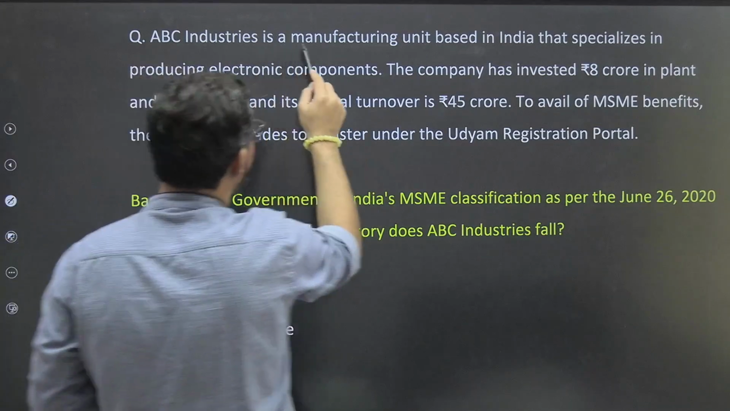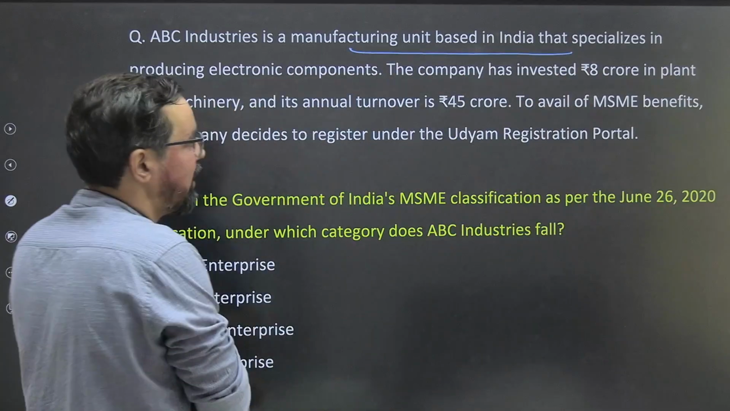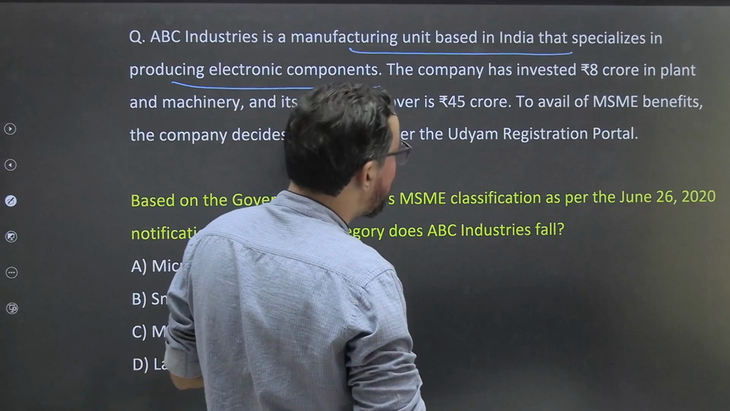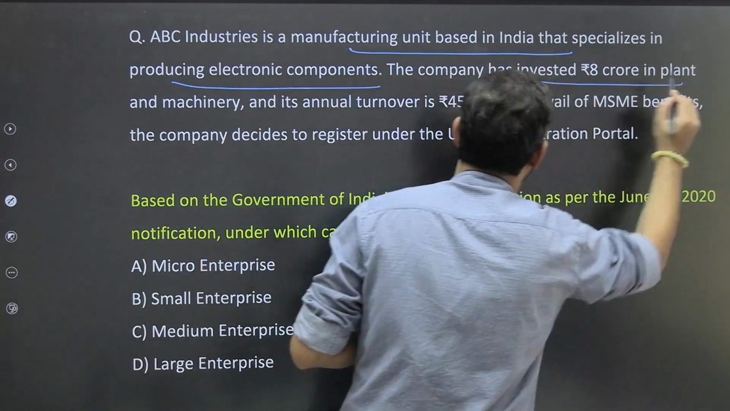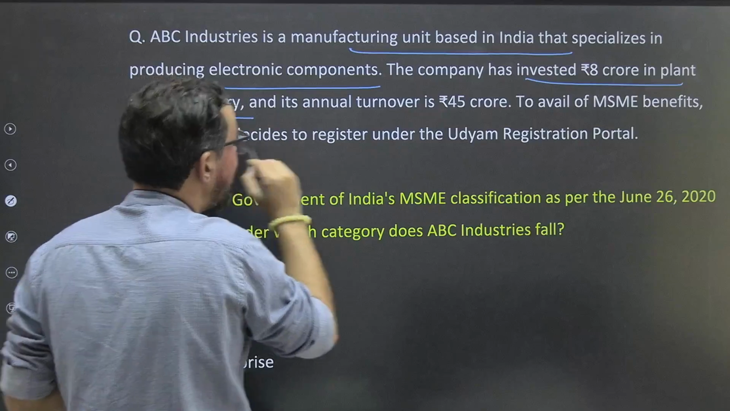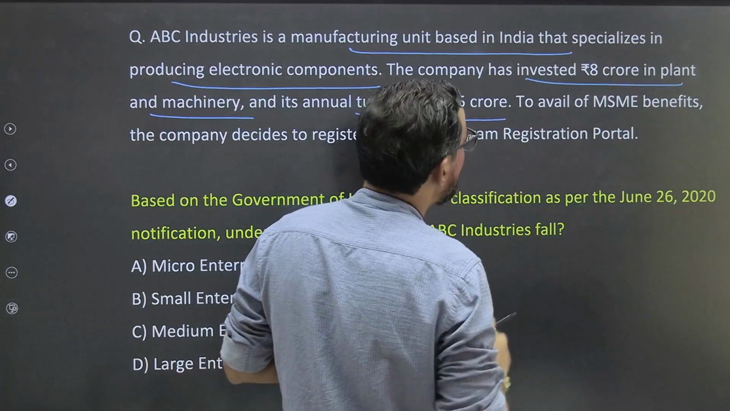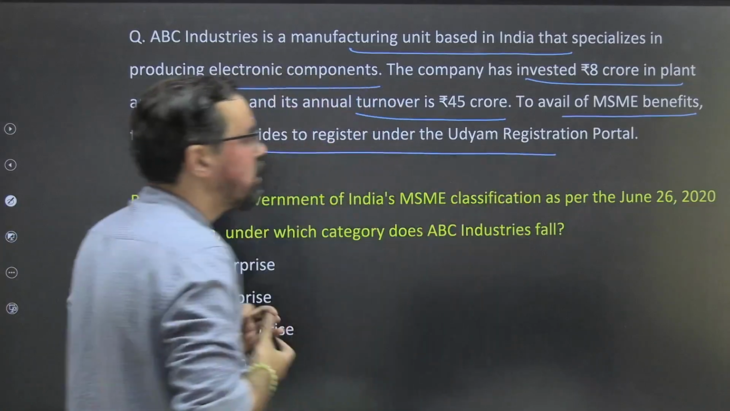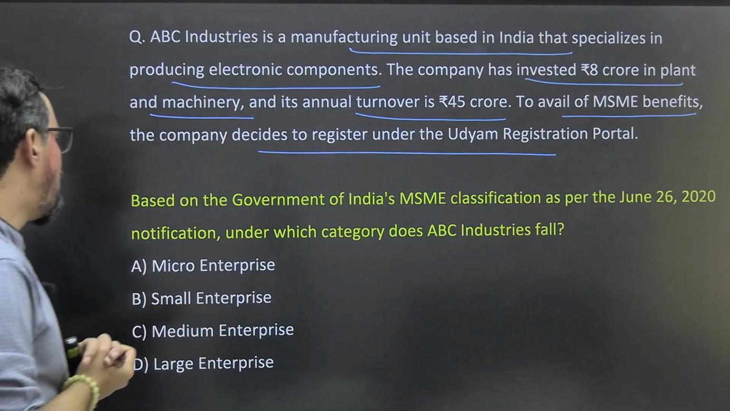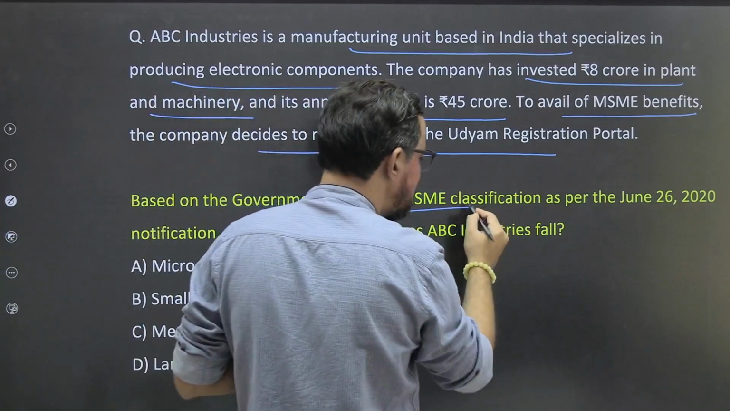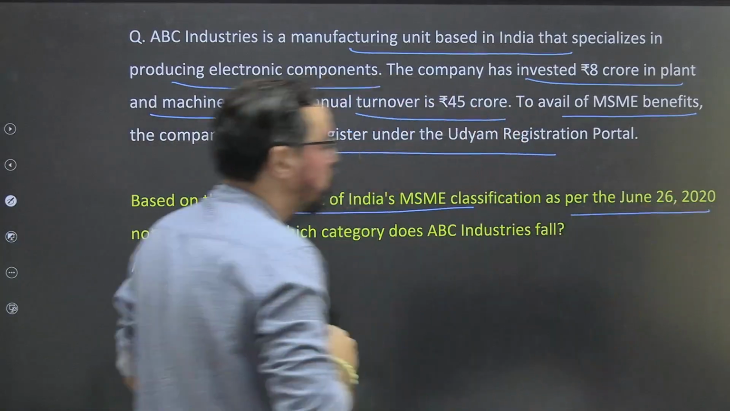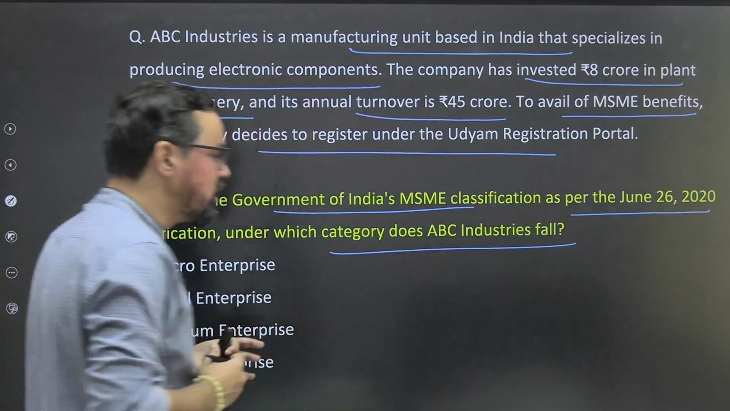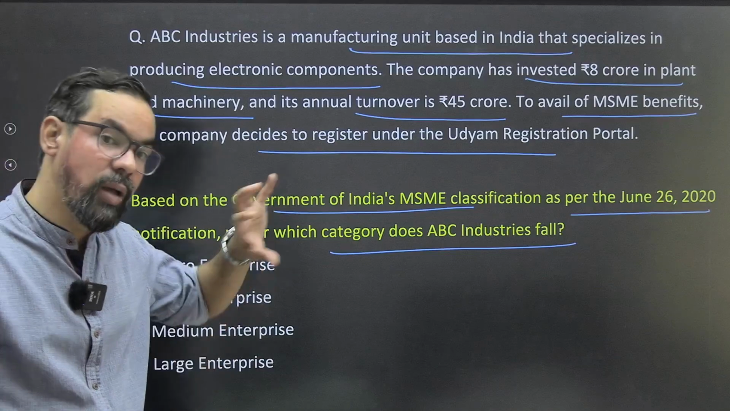ABC Industries is a manufacturing unit based in India that specializes in producing electronic components. The company has invested 8 crore rupees in plant and machinery, and its annual turnover is 45 crores. To avail MSME benefit, the company decided to register under Udyam registration portal. So, based on the Government of India MSME classification as per June 2020 notification, under which category does ABC industries fall? ठीक है, अब देखो ये पुराने गाइडलाइंस के ऊपर.